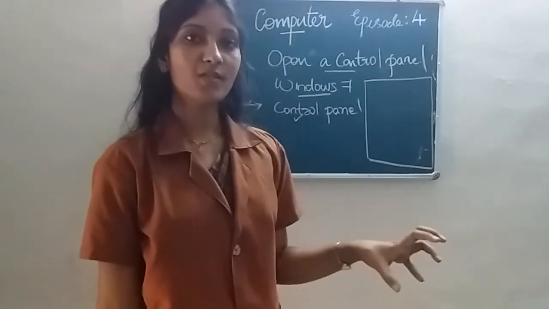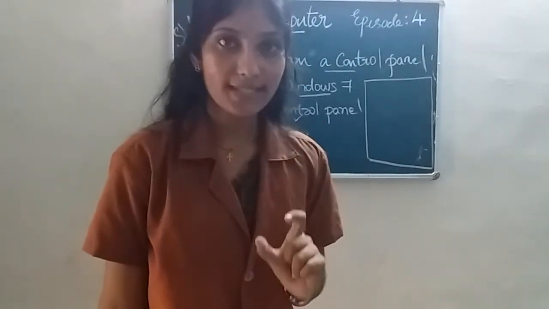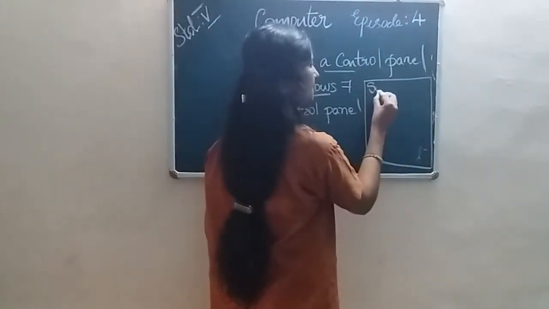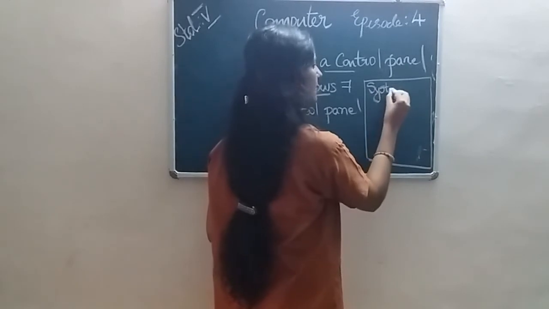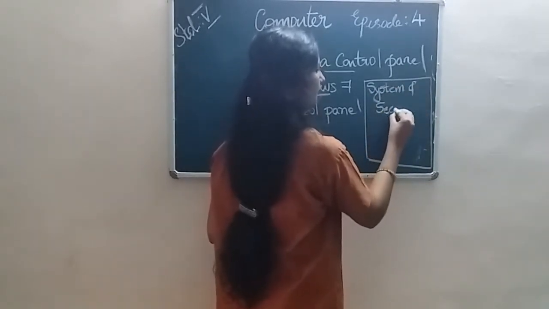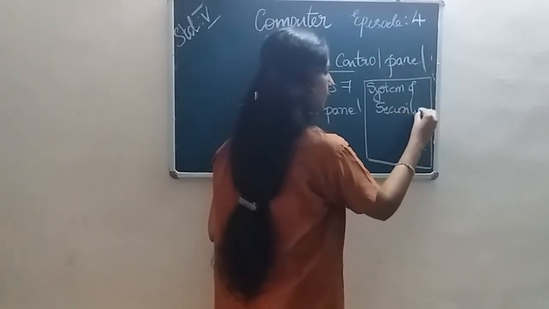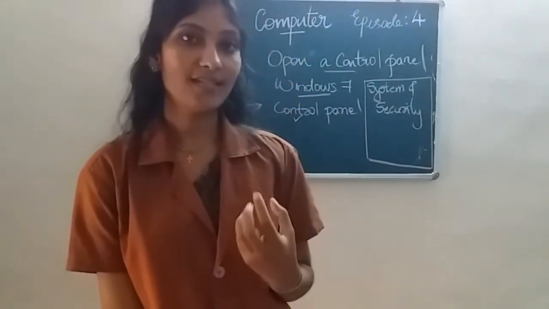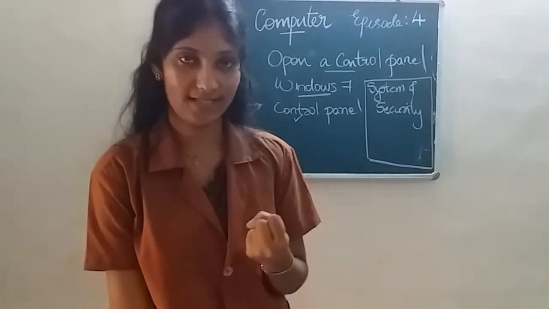So first option is system and security. So what is the first option in that window? System and security. So in this icon, we can change the settings or security settings.